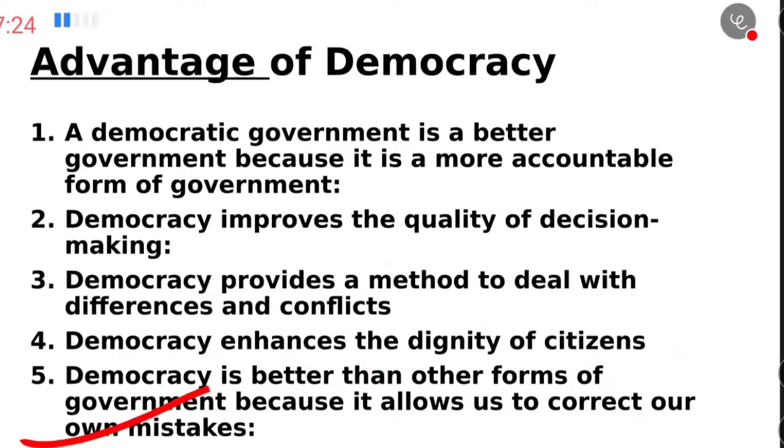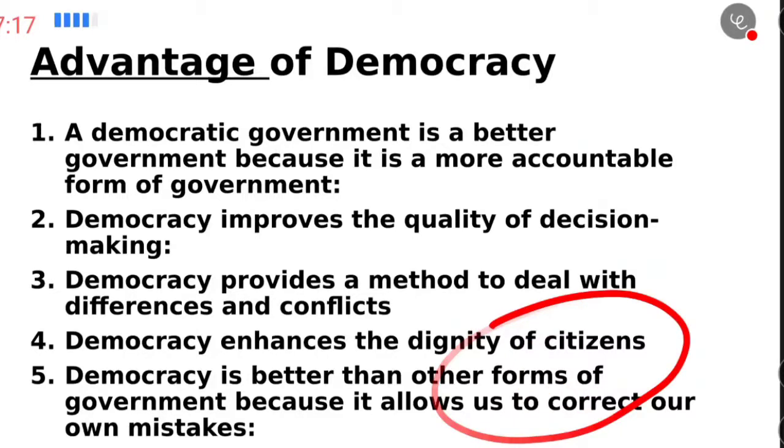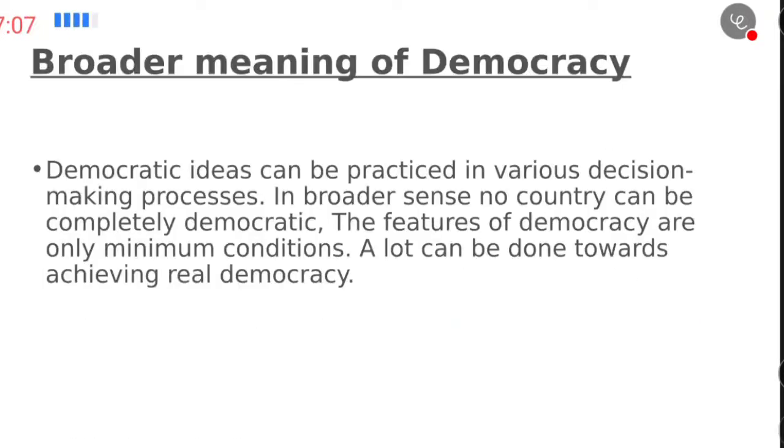Yes, how does it allow us to correct mistakes? If the five-year tenure is over, and within those five years we came to know that this party or government is not working for the betterment of the people, then next time we can change our decision and change our vote to another political party. Now, if we understand the broader meaning of democracy, it is an idea that can be practiced in various decision making processes.